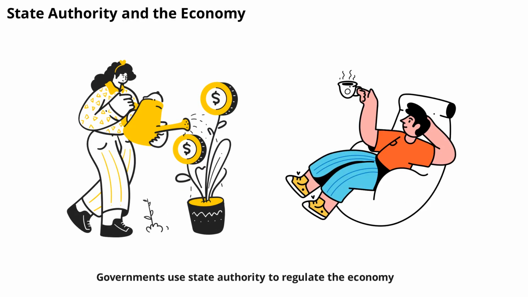Governments use state authority to regulate the economy. This includes setting rules for businesses, protecting consumers, and managing public resources. Economic regulation helps ensure fairness, stability, and growth, benefiting society as a whole.